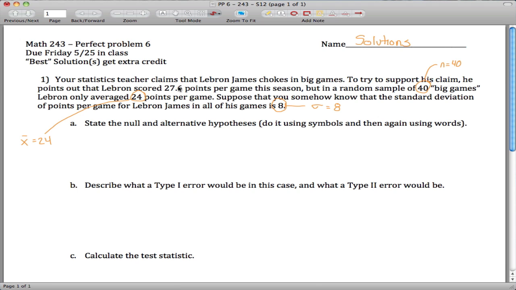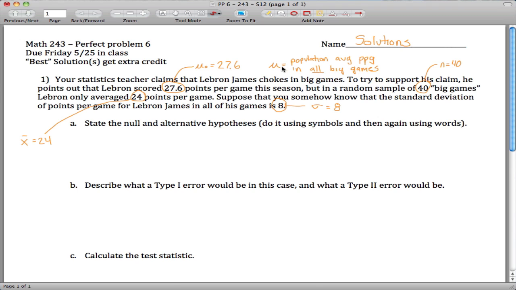And in all games, not just these big games, but all games, our average is 27.6. The symbol we use for this is mu naught is 27.6. The reason we use mu naught here is because, maybe I'll write up here, mu is the population average points per game in all big games.